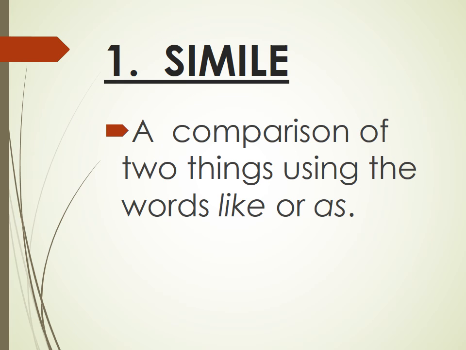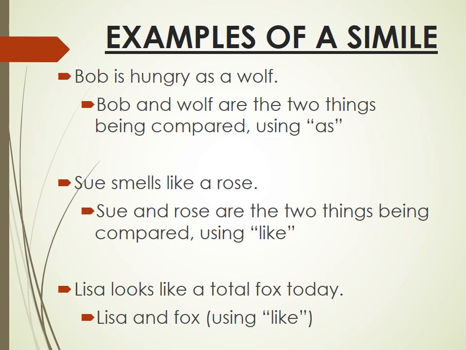Simile. Simile is a comparison of two things using the words like or as. Examples of a simile. Bob is hungry as a wolf. Bob and the wolf are the two things being compared using as. Sue smells like a rose. Sue and rose are the two things being compared using like. Lisa looks like a total fox today. Lisa and fox using like.